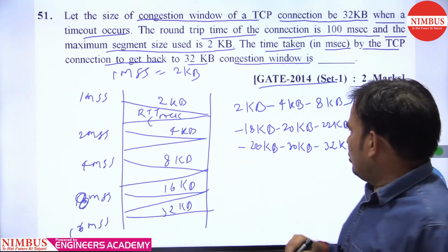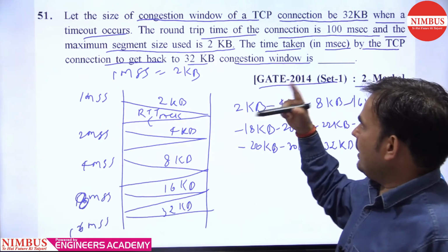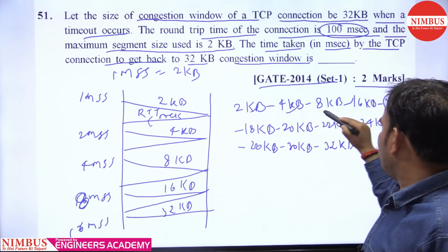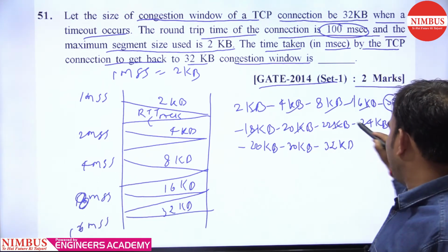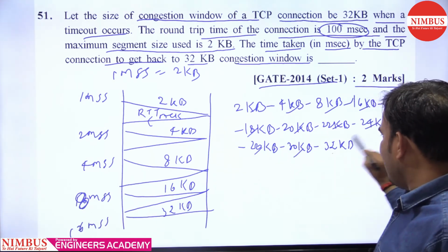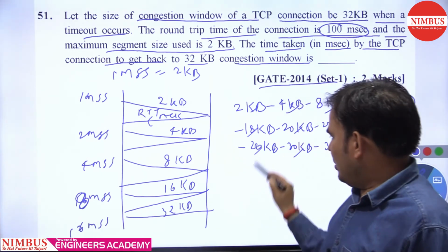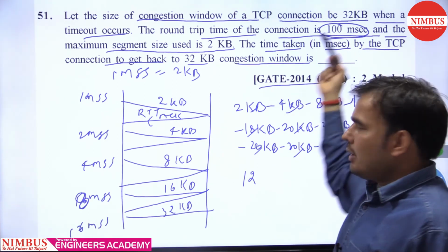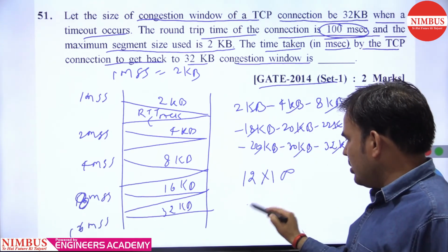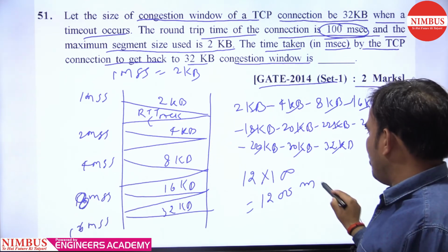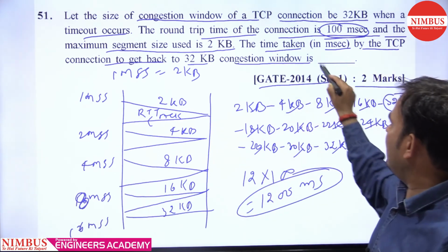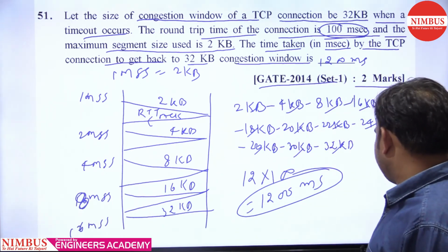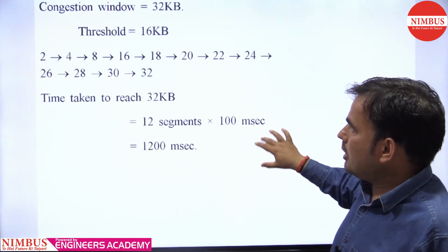So how many round trips did you need? The time of one round trip is 100 milliseconds. Counting 1, 2, 3, 4, 5, 6, 7, 8, 9, 10, 11 and 12, you needed 12 round trips, and the time for one round trip is 100 milliseconds, given in the question. So 12 into 100 is 1200 milliseconds. Good question. So this is all about the solution.